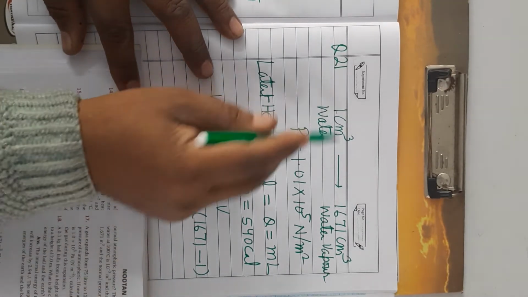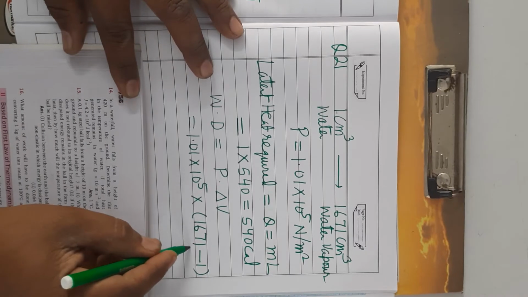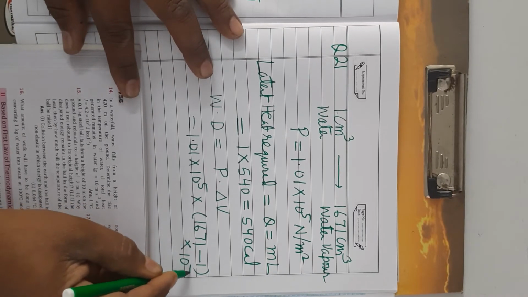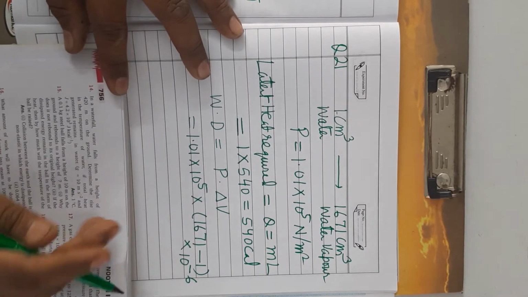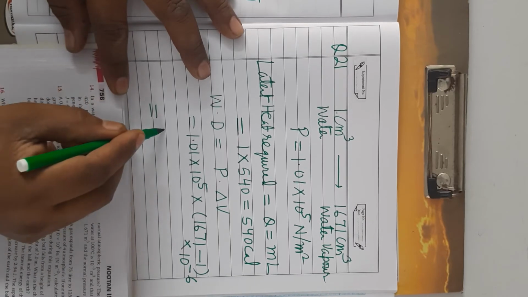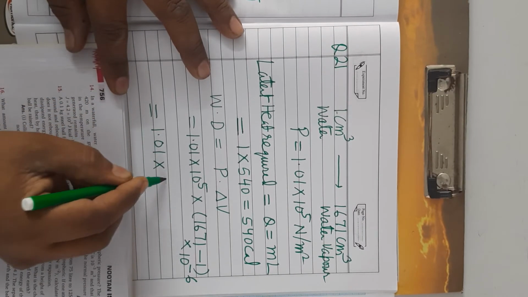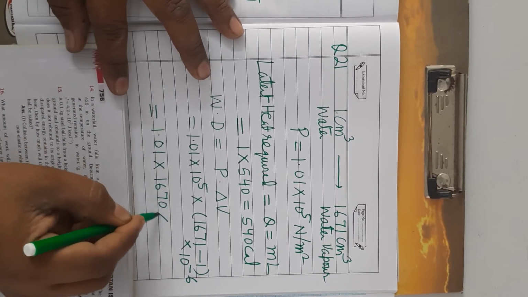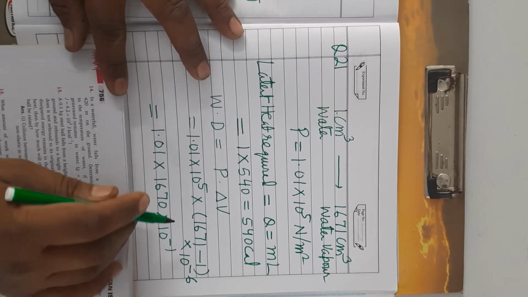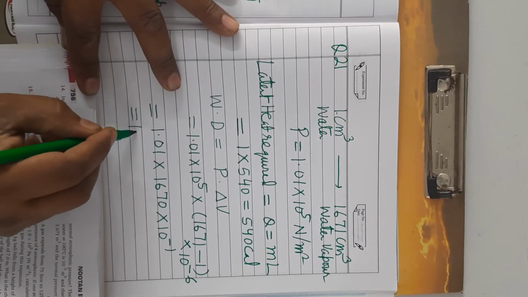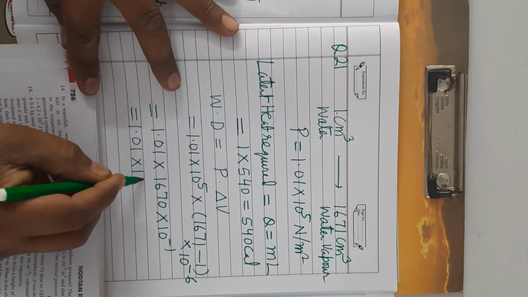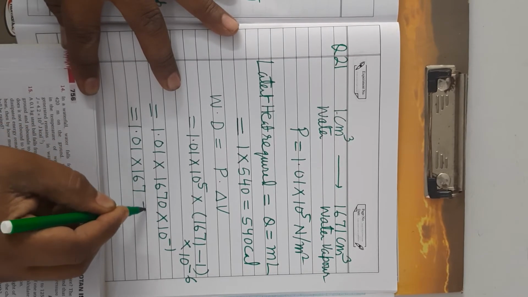Now see here, it is in centimeter cube. You have to convert it into meter cube. How will you do it? Multiply by 10 to the power minus 6. So it will be 1.01 into 1670 into 10 to the power minus 1, that is 1.01 into 167 joule.